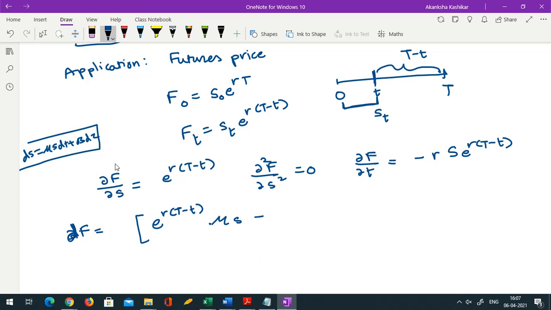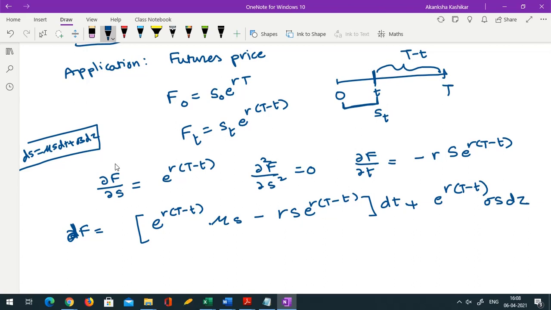Then minus, I get the ∂f/∂t part, so r s e raised to r(T−t), this whole thing into dt, plus, now I have to worry about the b part over here, so e raised to r(T−t) sigma s dz.